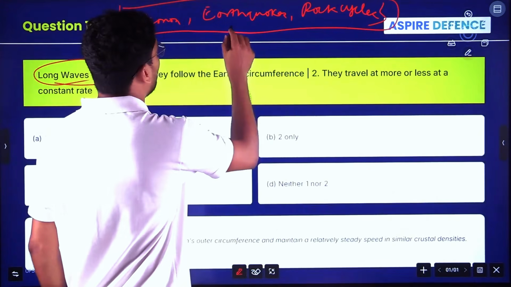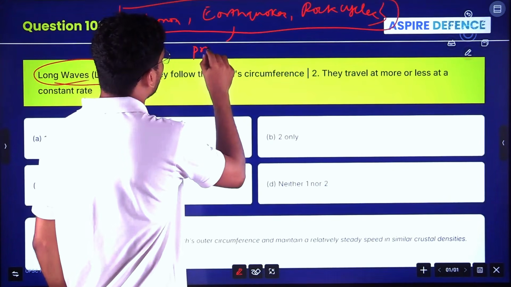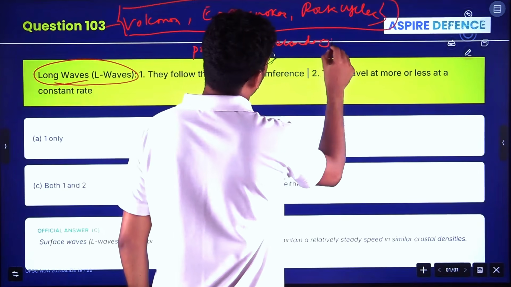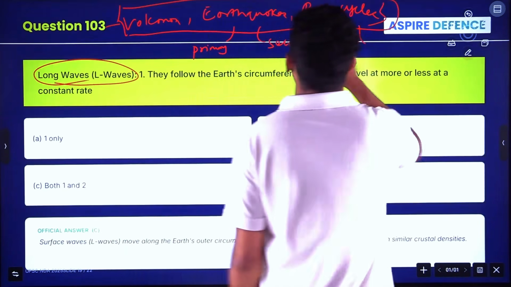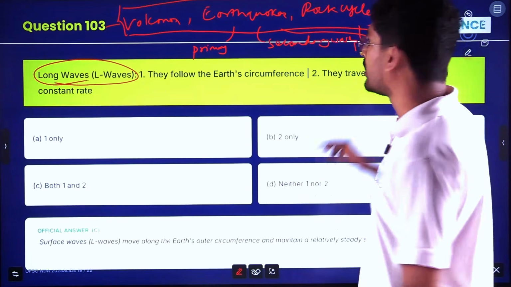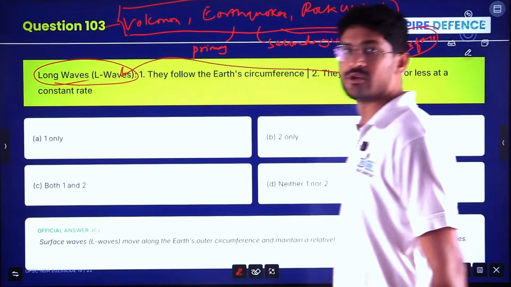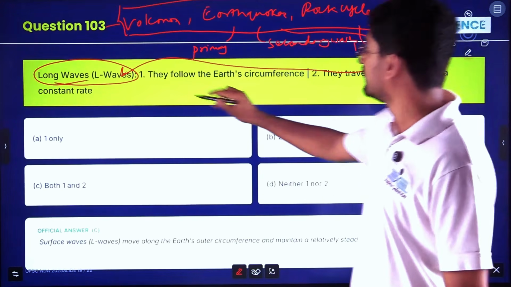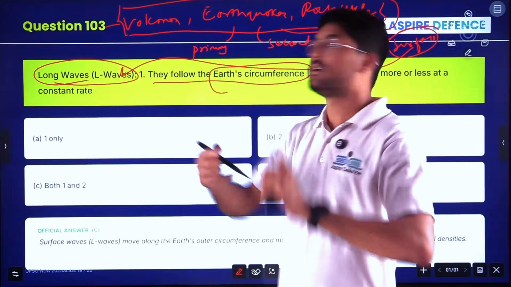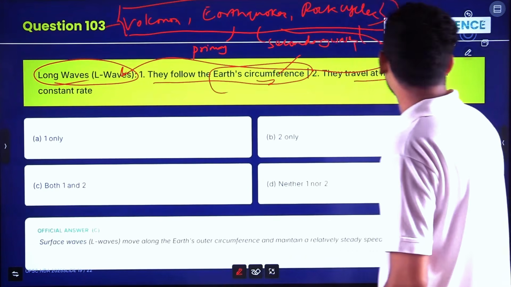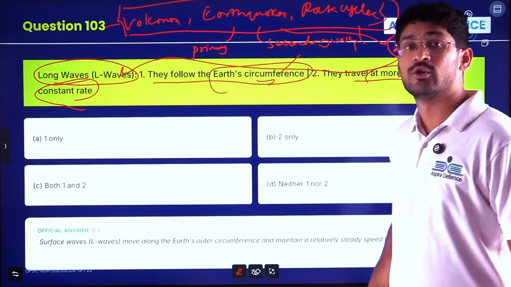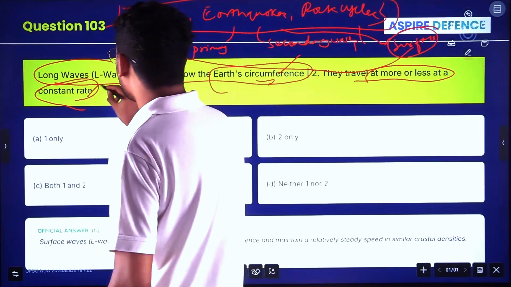In earthquakes, you have primary waves, secondary waves, and surface waves. Surface waves are also called L waves or long waves. So now we will see, based on this, they follow the Earth's circumference. Yes, they are surface waves and they follow the Earth's top crust circumference, clear. They travel more or less at a constant rate. Yes, since it is solid, they will travel at almost a constant rate.